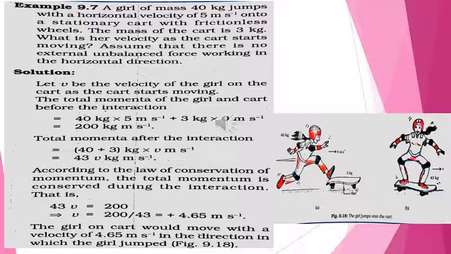Total momentum after interaction is 40 plus 3 times v, that is 43v. According to the law of conservation of momentum, the total momentum is conserved during the interaction, that is 43v equals 200. v is equal to 200 upon 43, that equals plus 4.65 meters per second. The girl on the cart would move with a velocity of 4.65 meters per second in the direction in which the girl jumped.